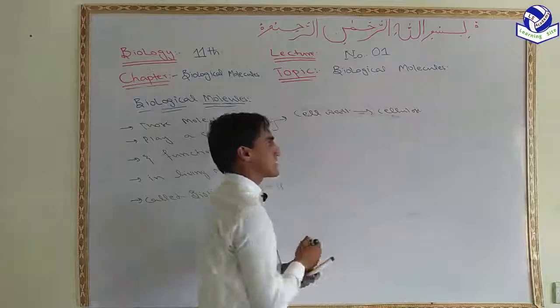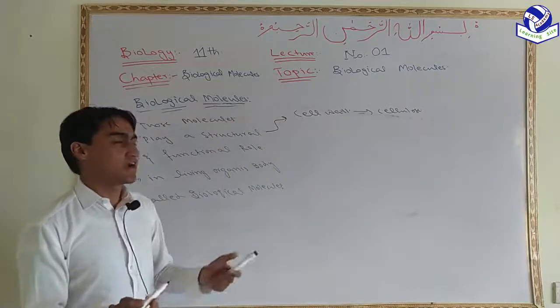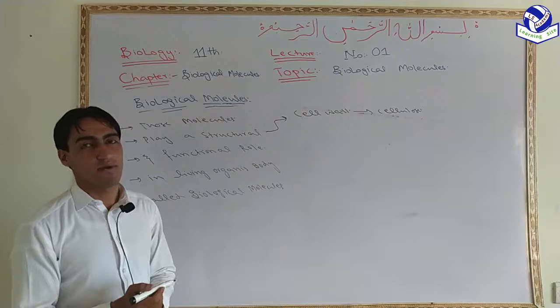Cellulose is an example of a polysaccharide. Polysaccharide is a class of carbohydrate, which is a biological molecule.